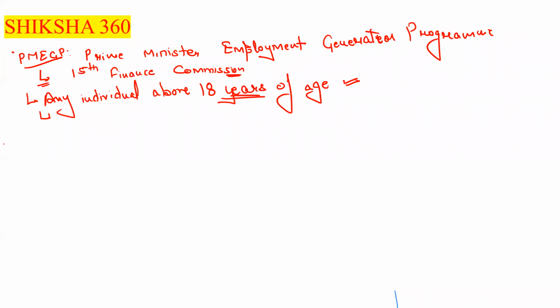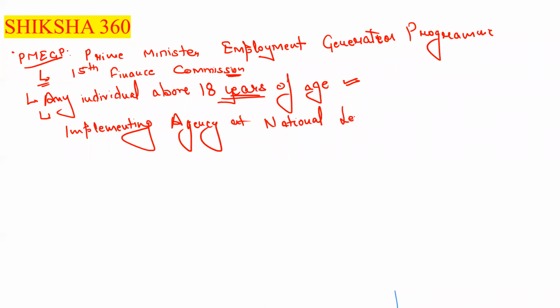Next point is the implementing agency at the national level for PMEGP. I think all of you are working in the bank, so please tell fast. This is a government scheme, and many customers visit the bank for this scheme. The implementing agency at the national level for this scheme is KVIC.